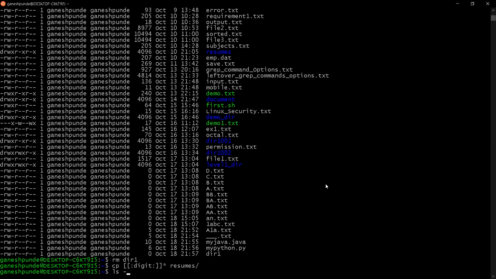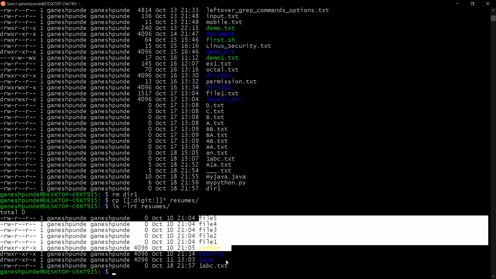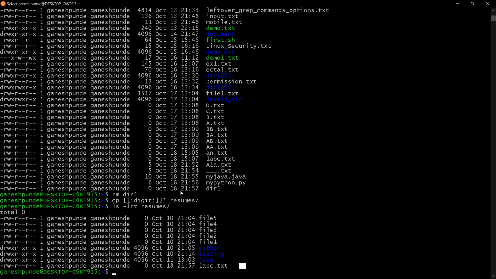Let's see resume's content with ls -lrt resume. You can see resume is showing the Python file, and this file was copied, 1abc.txt. So these were existing files, and now this file is copied, right?